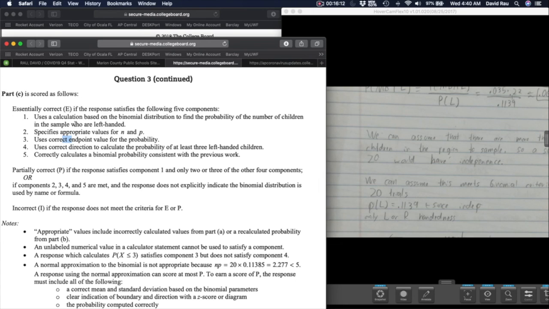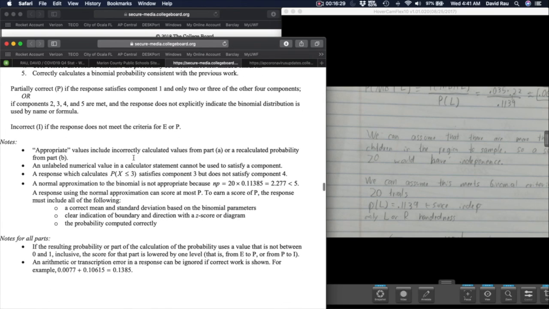So in E, you have to do all of those things, and you also can get a partial if you got 1 correct, essentially that you found it was binomial, and maybe you chose N and P and indicated that you were finding 3 or more correctly, but yeah. Okay, there again are usually notes to get a little bit more specific, but